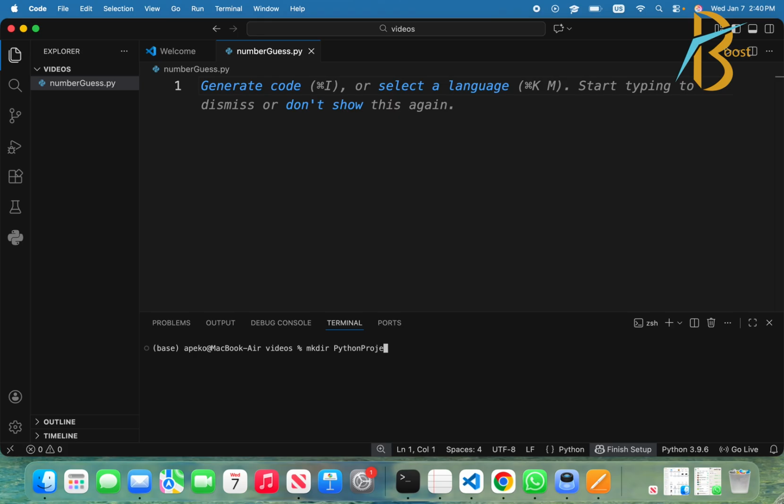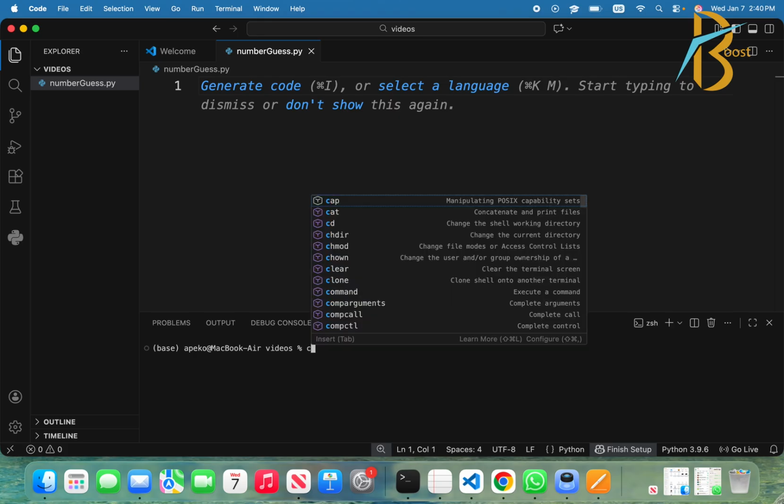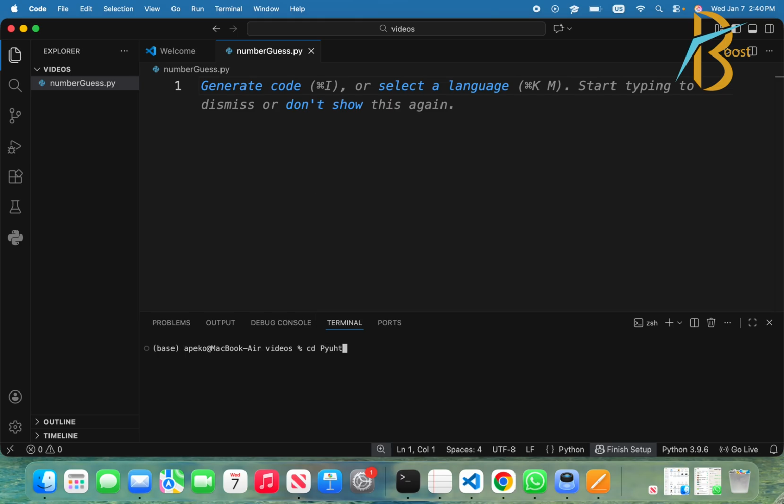Then you hit enter. After you hit enter, cd into that same Python project. Here you create your file. You just click here, then create your file, which I've named number guess.